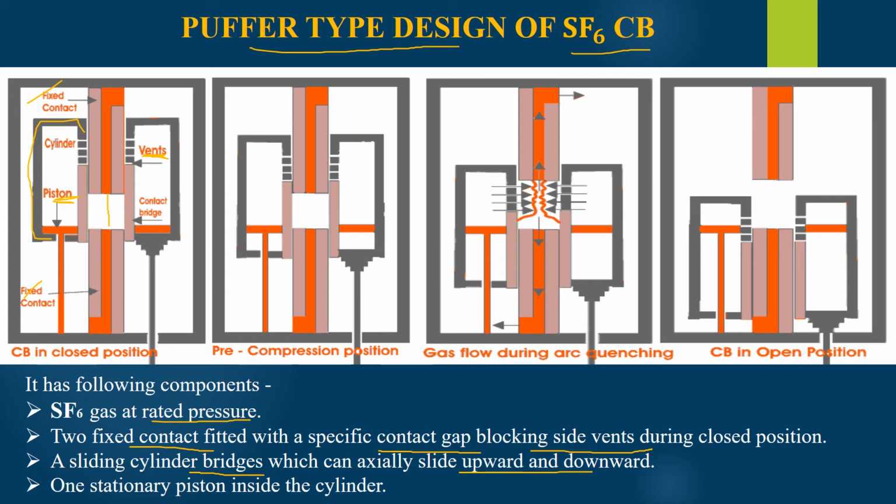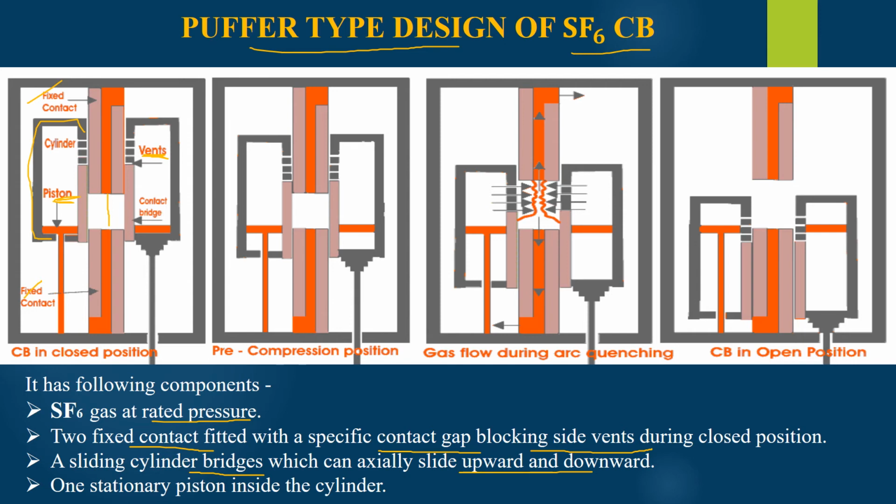Now, what happens when a fault occurs? When a fault occurs, the cylindrical bridge will start moving downward, and since this piston is fixed, it will create pressure on the gas stored in the cylinder and will compress the gas.